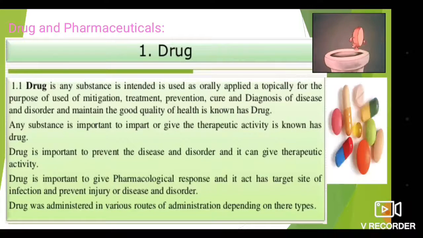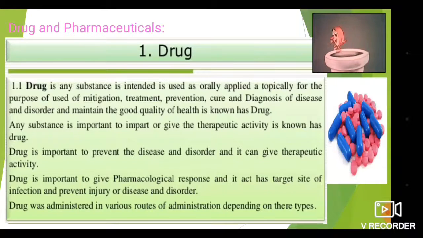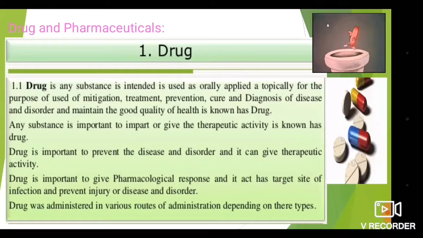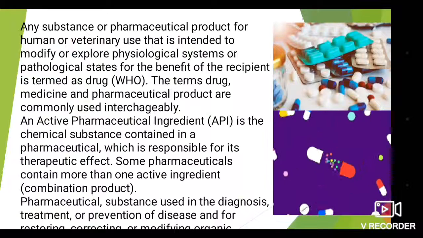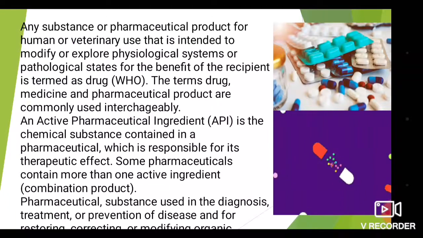Such substances are also known as drugs. A drug can be administered by various routes of administration, such as orally or intravenously, depending on what is possible for the patient.